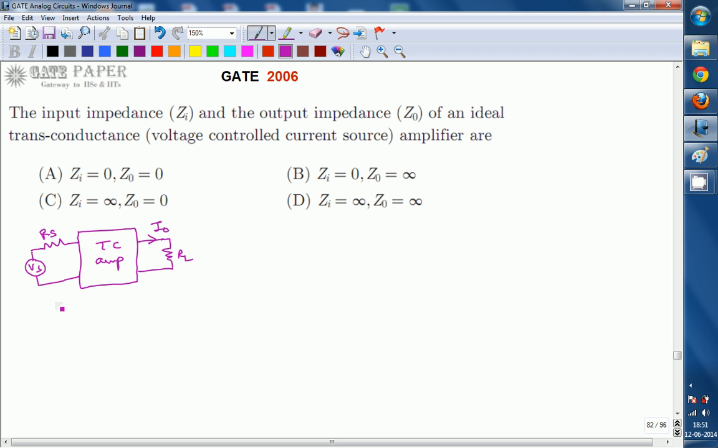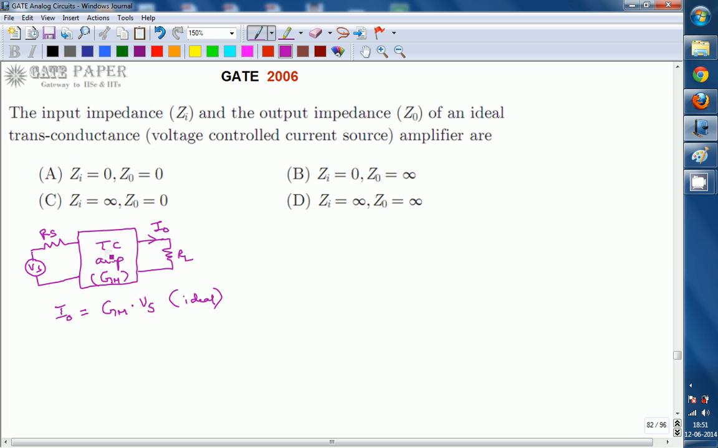So ideally what we expect is I0 equal to the transconductance gain. Let us assume the gain of this transconductance amplifier is Gm. So I0 will be equal to Gm times the input signal Vs, which is ideal. But practically, if you check,